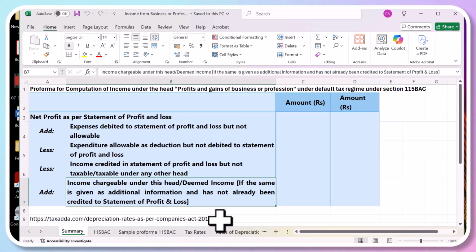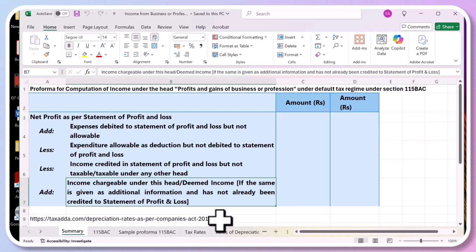All business entities are required to prepare a profit loss account. Profit loss account, you are all aware of? Yes. Have you seen a profit loss account of any company? Okay. So that means you have to make a profit loss account. Now, the net profit, so this is a pro forma basically.